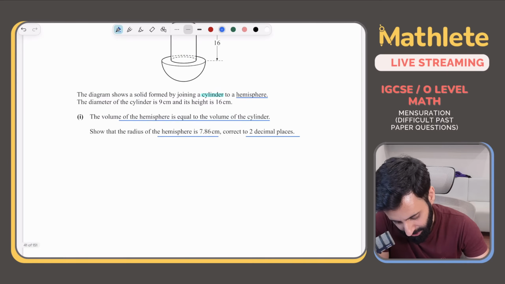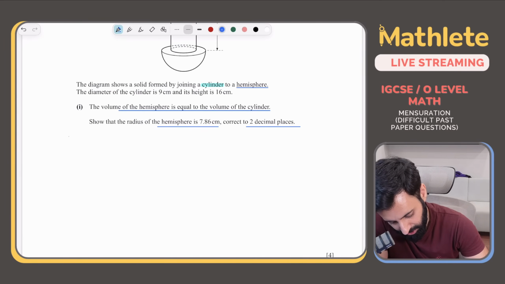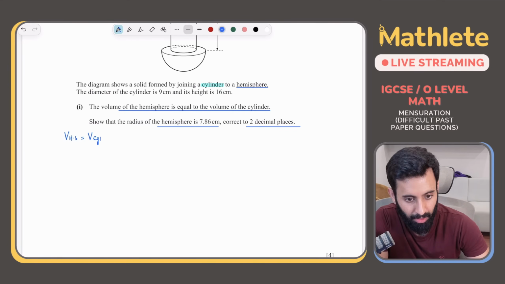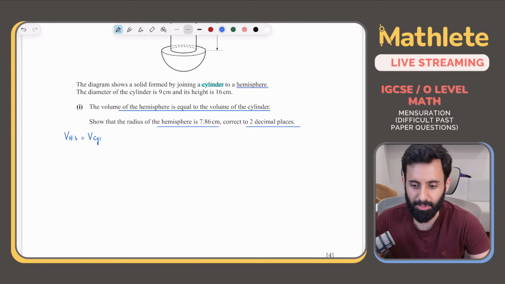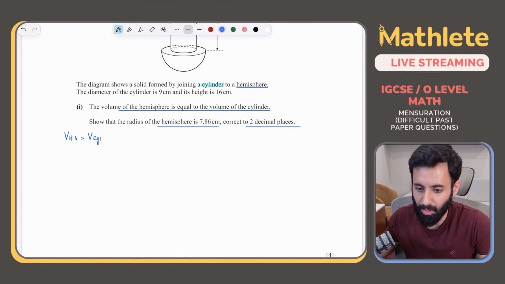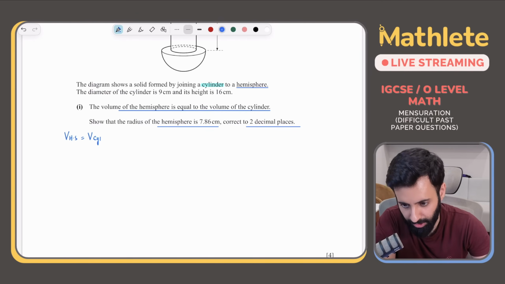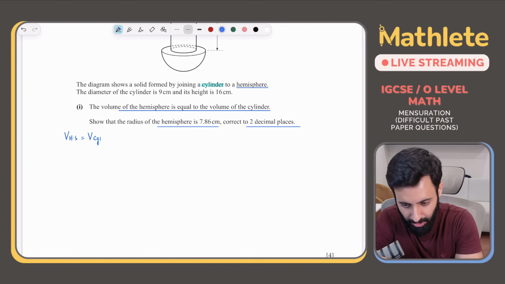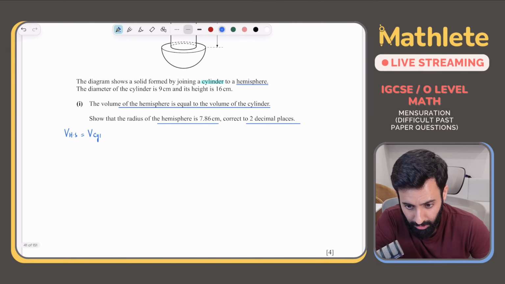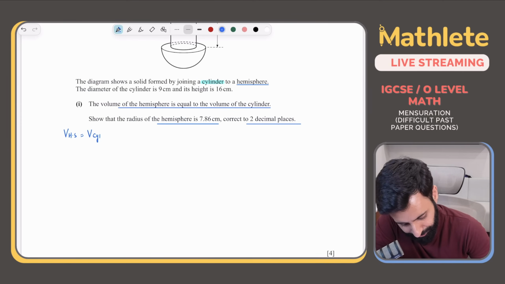Okay. So the key piece of information is that the volume of the hemisphere is equal to the volume of the cylinder. Now, how do you calculate the volume of a hemisphere? It's volume of sphere divided by 2. Simple as that. So it's not a specific formula, but go with the flow. So the volume of the hemisphere is 2/3 pi.